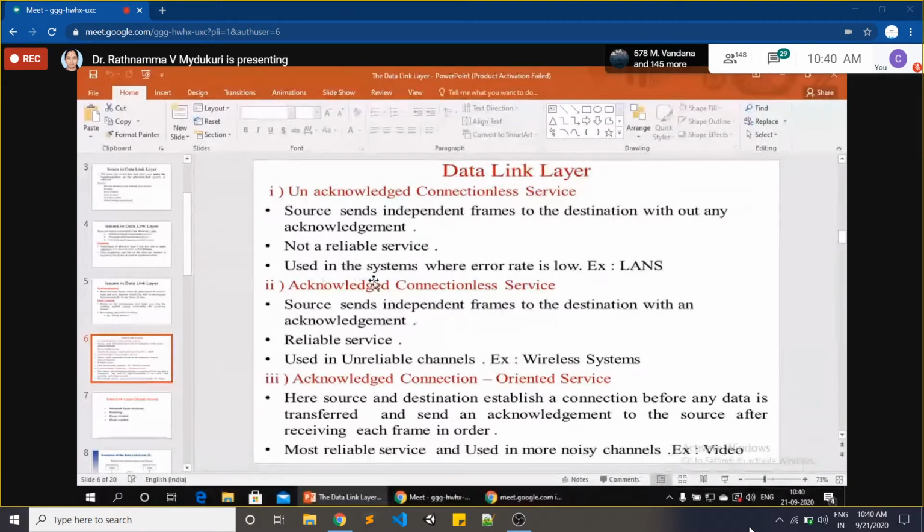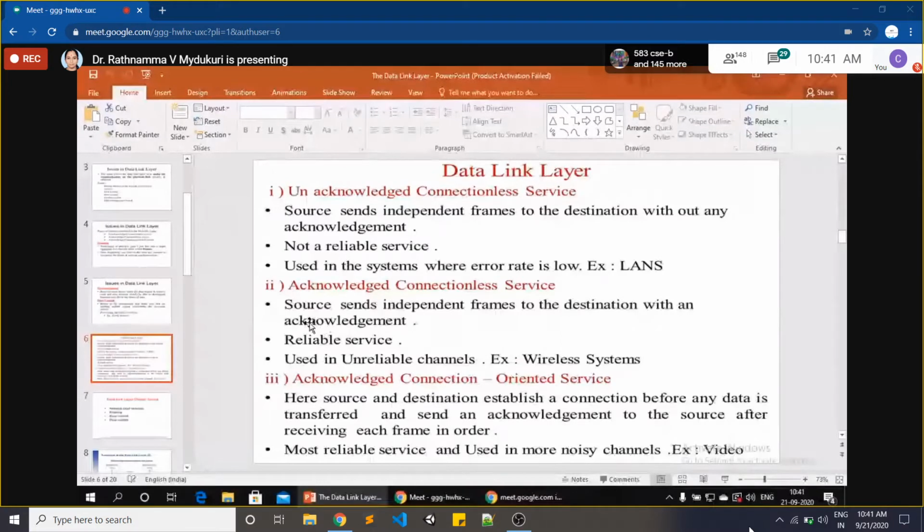It is used in systems where the error rate is low. That means this type of service we allow for LANs. Why do we allow it for LANs? Because in a LAN there is less chance of errors. So we prefer this unacknowledged connectionless service for our LANs. That is our first type of service.